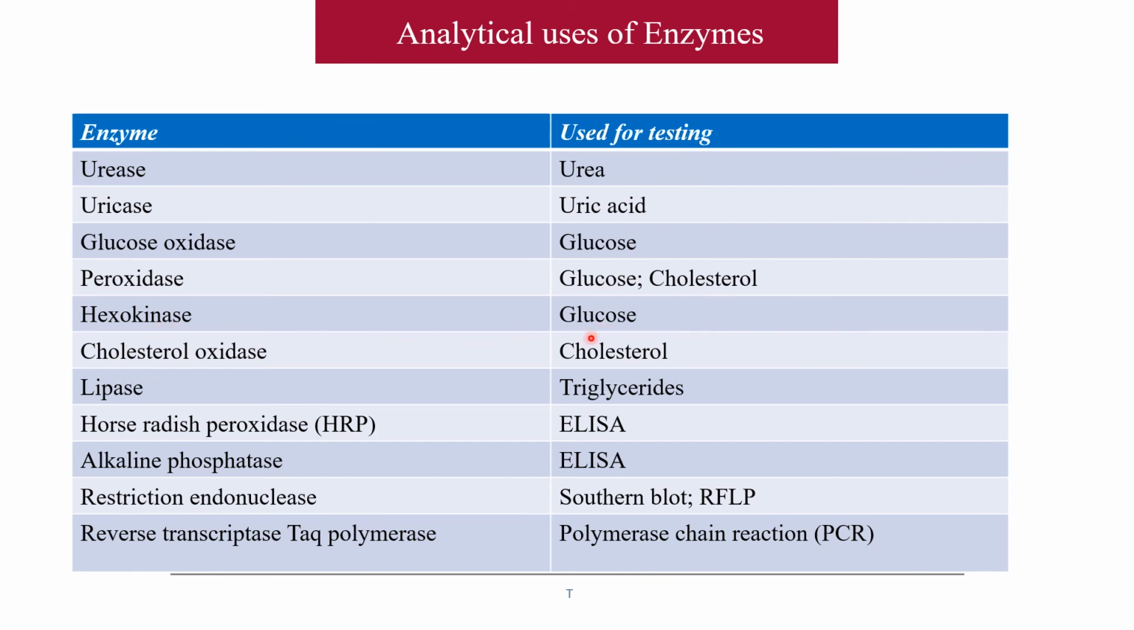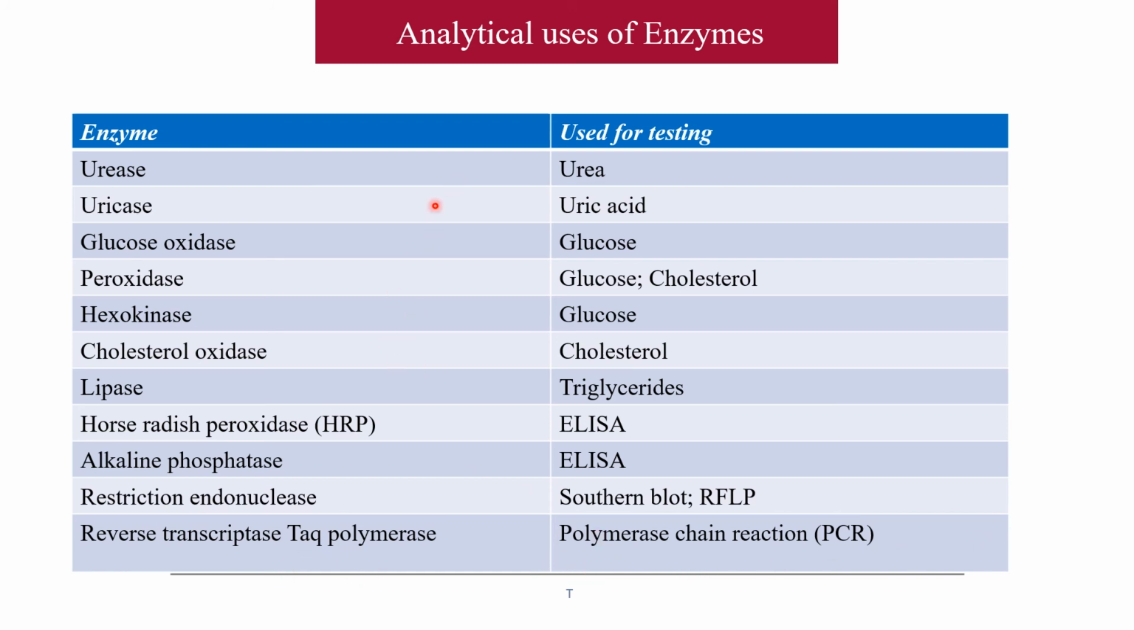Hexokinase can also be used for estimation of glucose. Cholesterol oxidase is used for cholesterol estimation. Lipase is used for triglyceride estimation. Horseradish peroxidase is used for ELISA test. Alkaline phosphatase is also used for ELISA test, enzyme linked immunosorbent assay. Then restriction endonuclease is used for Southern blot technique or RFLP, restriction fragment length polymorphism. And reverse transcriptase and Taq polymerase are used in polymerase chain reaction.